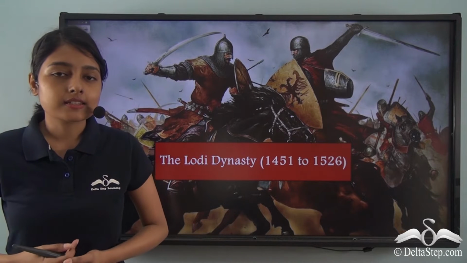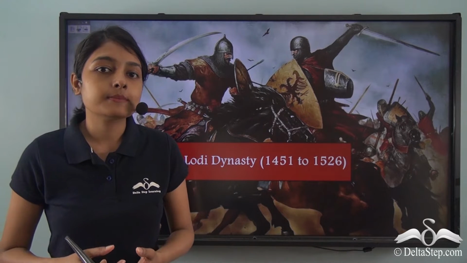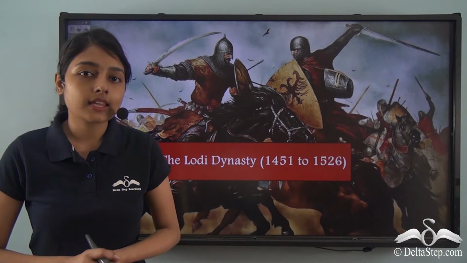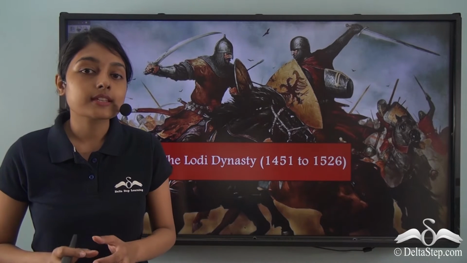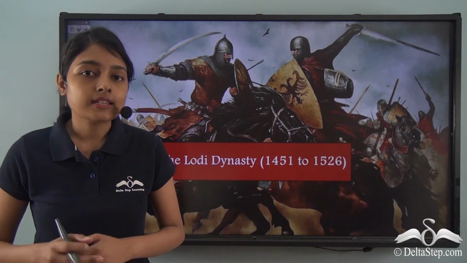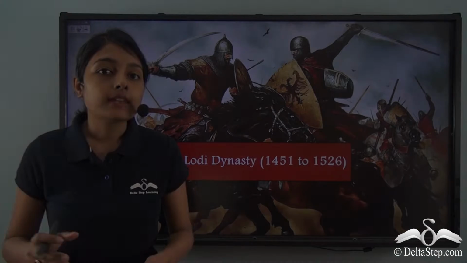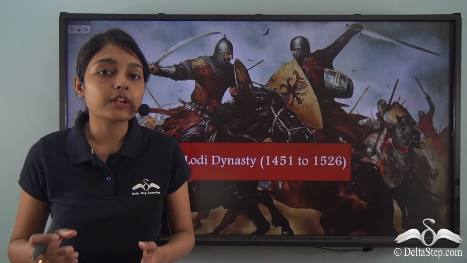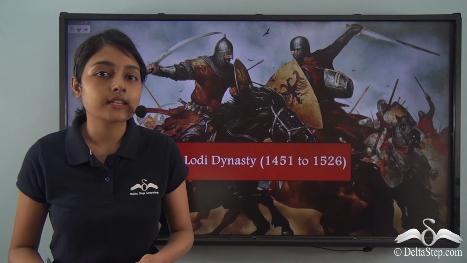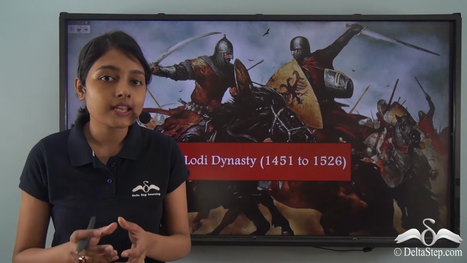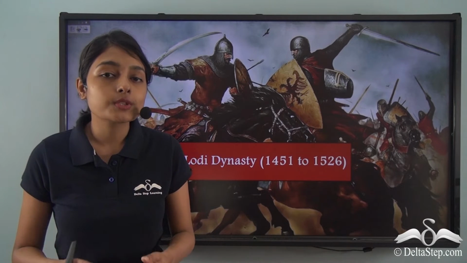In our last lesson, we spent quite some time discussing the fourth dynasty that ruled under the Delhi Sultanate. That was the Sayyid dynasty. This dynasty ruled from 1414 to 1451. Now, during the rule of the various sultans under the Sayyid dynasty, the Delhi Sultanate was slowly shrinking in size. It was also losing its power.